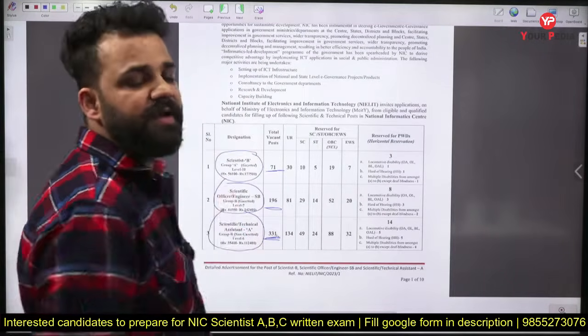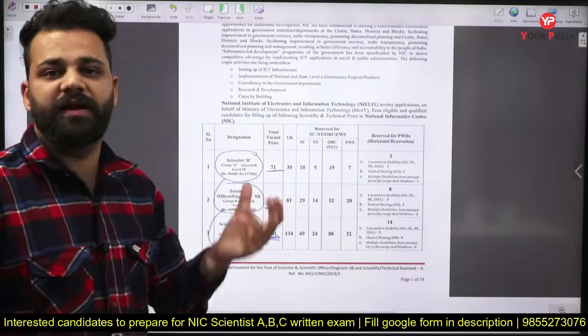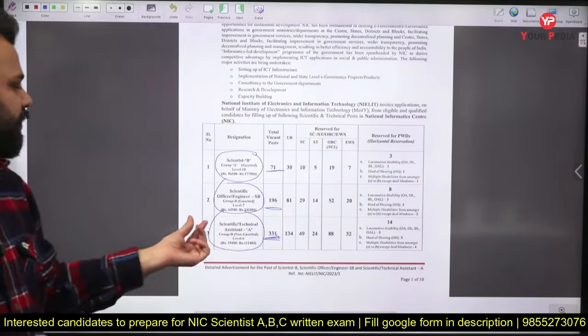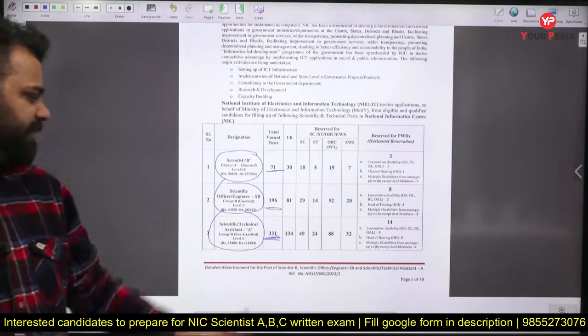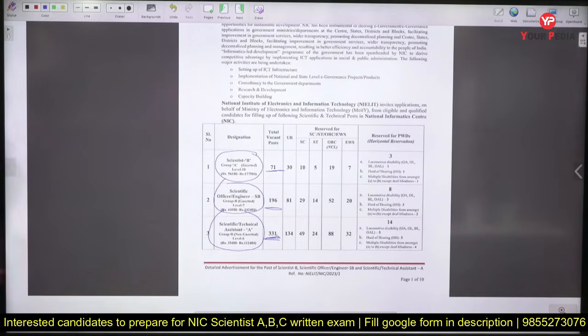Now Scientist B and Scientific Officer will be a grade A and grade B gazetted level job respectively, and Scientific Technical Assistant will be a group B but non-gazetted. Now these are the vacancies that have been posted by the NIC.